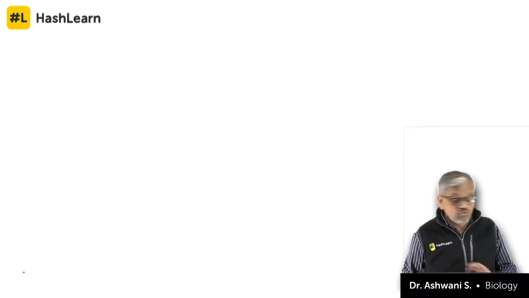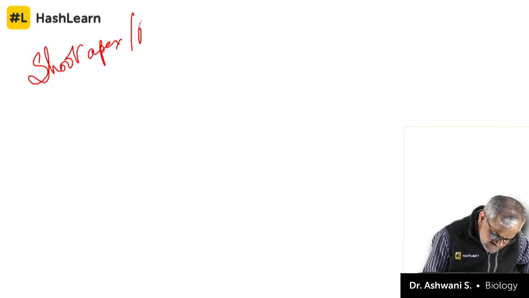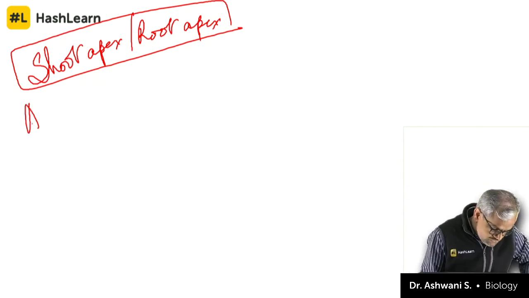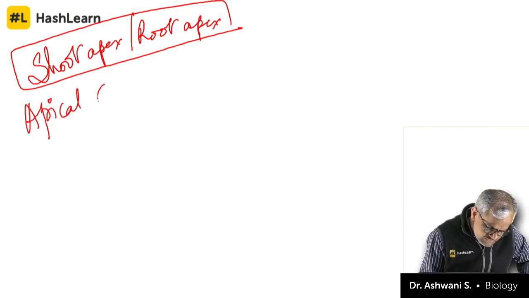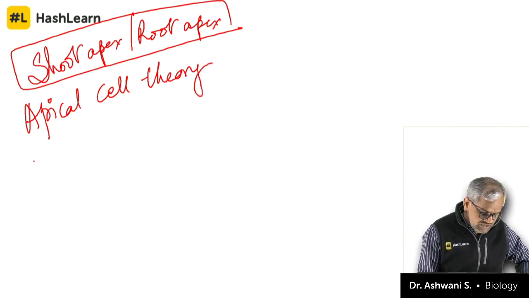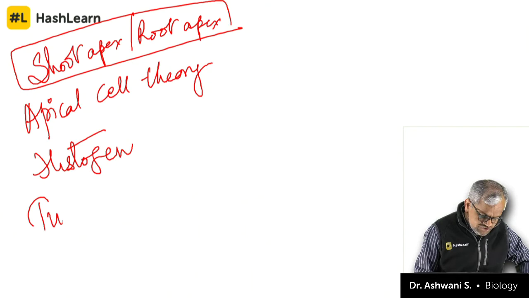Now, going back, sir, how these tissues have come. Whenever we say shoot apex or root apex, do remember there are three theories which are very commonly present. One is called apical cell theory. Another is called histogen theory. Another is called tunica corpus theory.